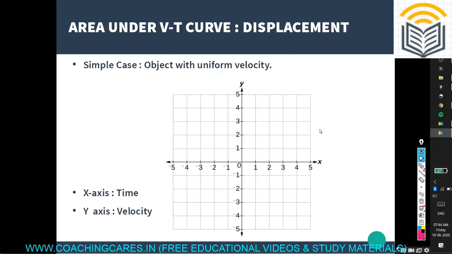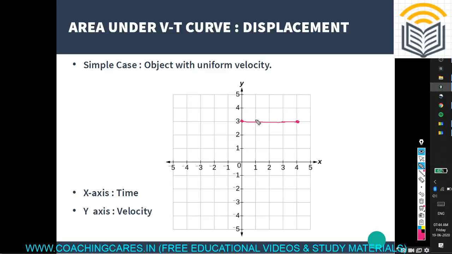Okay, now we'll study the area under the VT graph. That is called displacement. Suppose this is one plotted graph, going in a straight line like this.